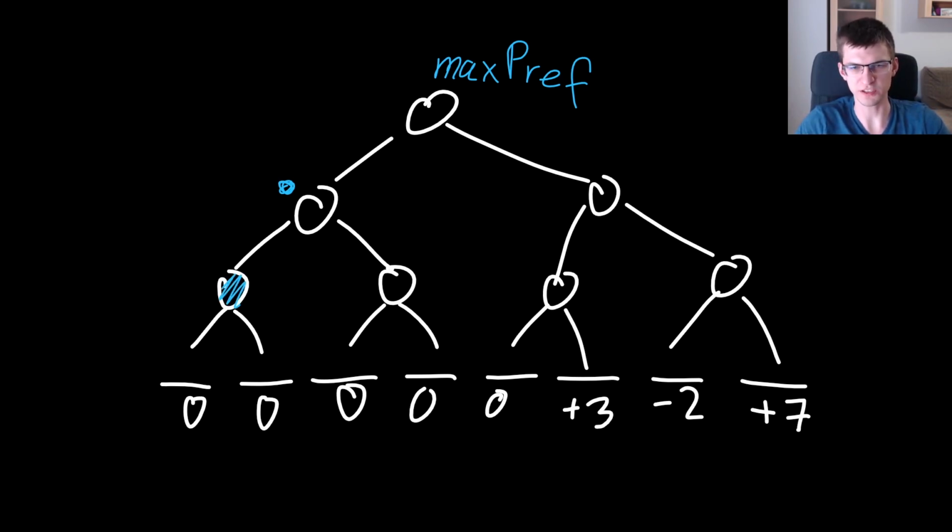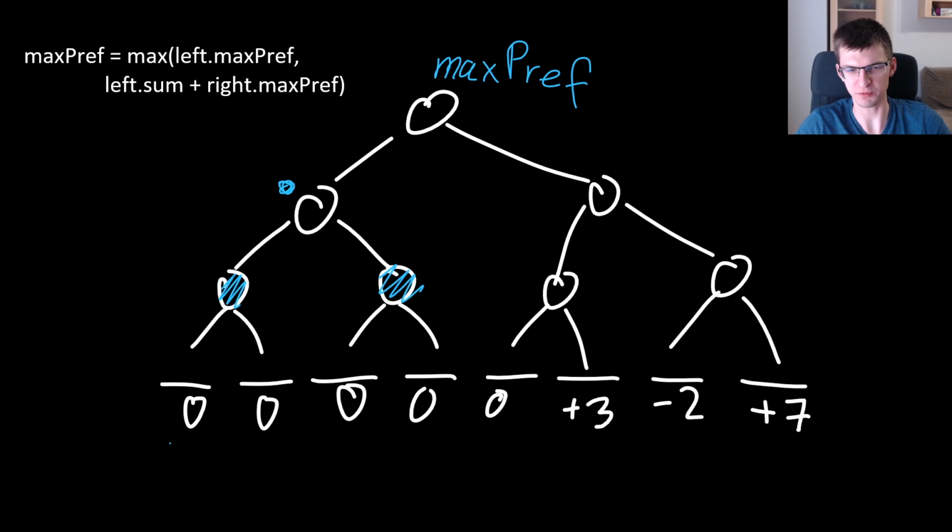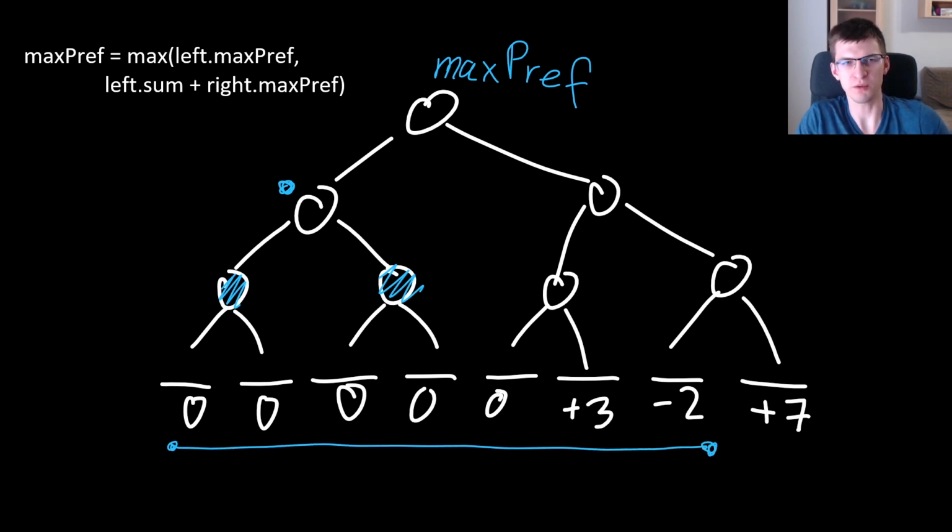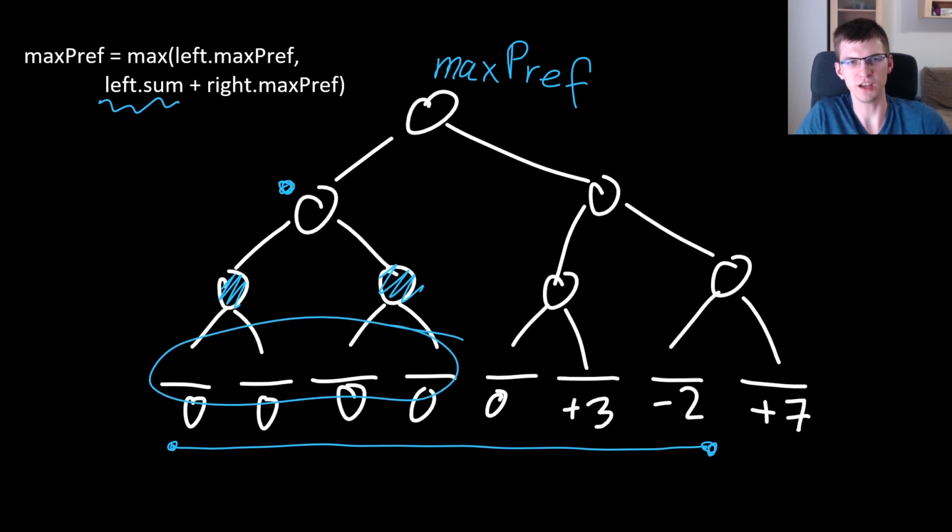So for this vertex and for this vertex, if we already computed their max prefix, and also the sum of elements because we need it, we'll use this formula. For example, if the optimum in the whole sequence is this interval, we will consider it by taking the sum in the left vertex, this part, plus the best prefix in the right child subtree, in its part of the sequence, and it will represent this part.